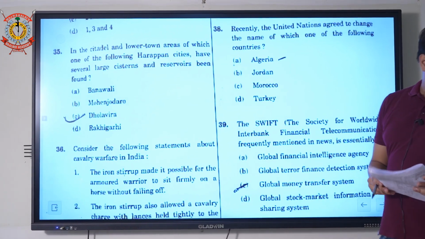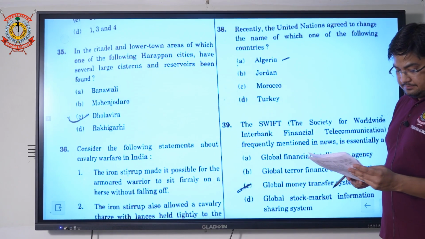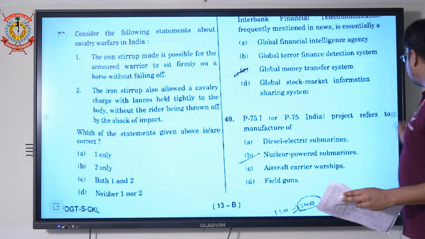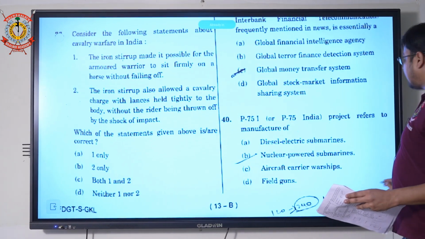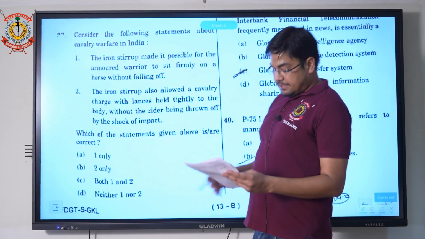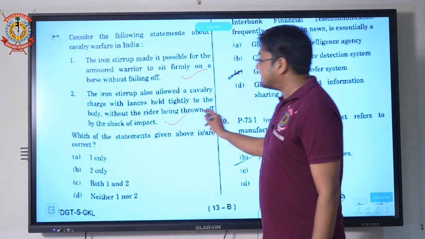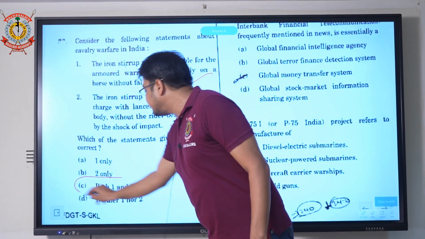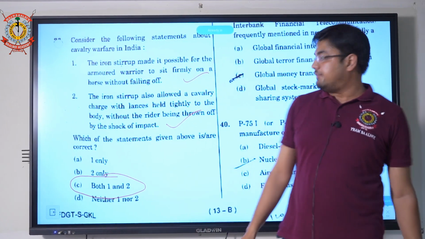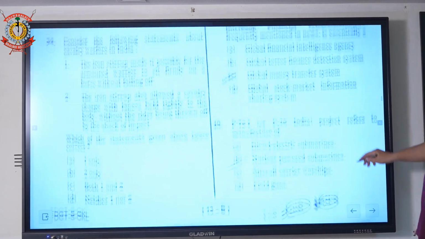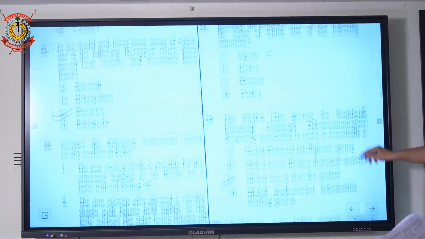Come to the next question, the 36th question. Look, again a direct question, a factual question this time. They've asked, consider the following statements about cavalry warfare. Here both the statements are directly correct. So here option C is the correct one. Both 1 and 2 are correct. Come to the question number 36.